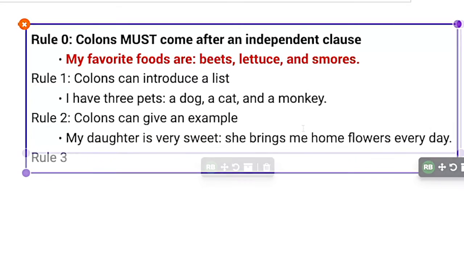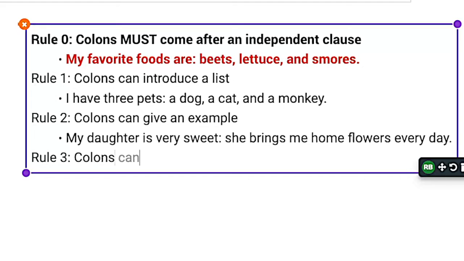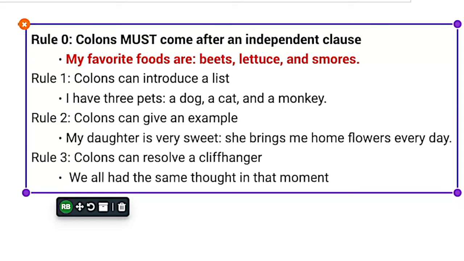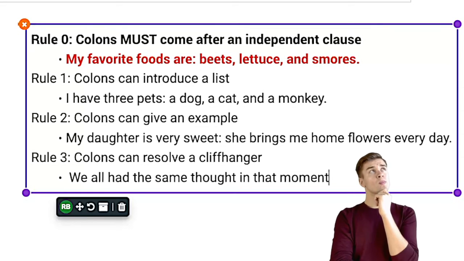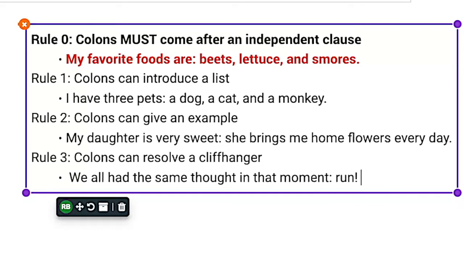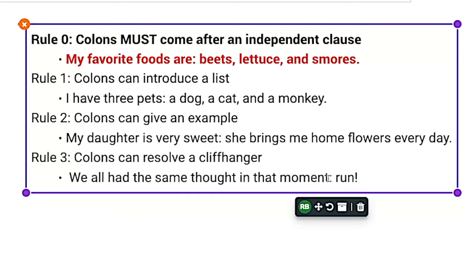So that's an example. Rule 3 is that colons can resolve a cliffhanger. And let me give you an example of this. Let's say I said, we all had the same thought in that moment. If I say we all had the same thought in that moment, you're probably wondering, what was that thought? So I can resolve that cliffhanger with a colon and say, run! Right? So a cliffhanger would be something that leaves you hanging, right? You want to know what's going to happen next. So if I say we all had the same thought in that moment, you want to know what that thought was. And then I reveal that thought was run.